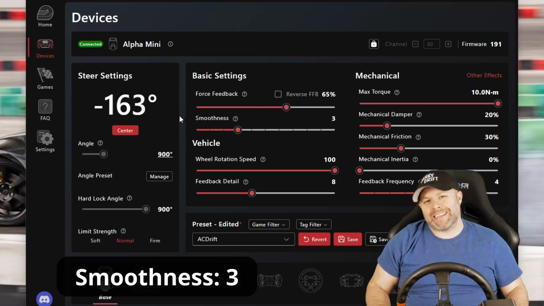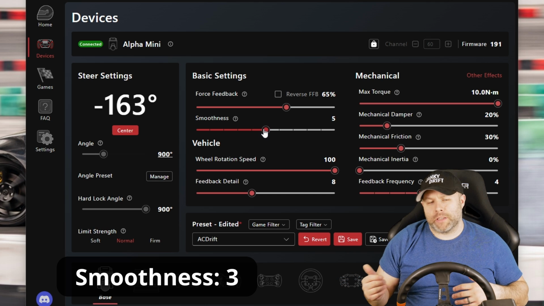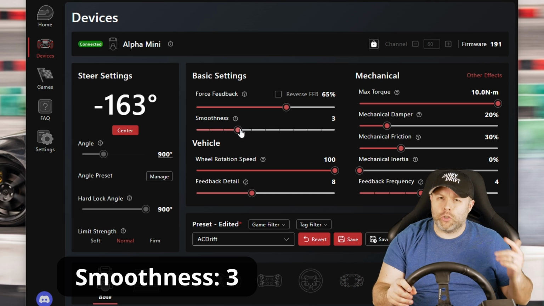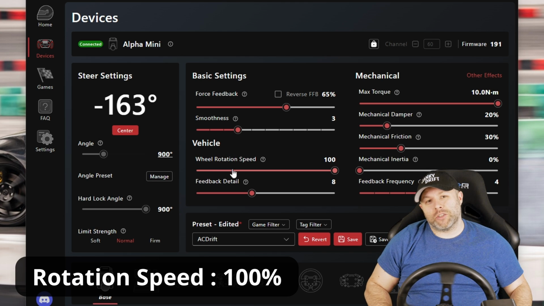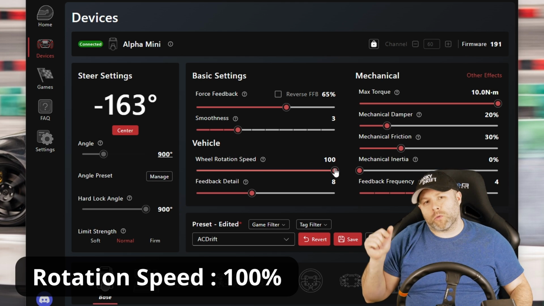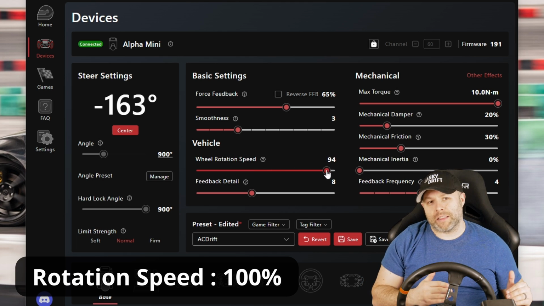Anyway, smoothness I set to 3. You could probably go a bit higher here, but this is where I personally like it. I think if you go too high on smoothness, you lose some of that raw feedback from the road. Wheel rotation speed I set to 100%. And what I found for wheel rotation speed is that the higher you set this, the more likely you are to get clipping at higher force feedback settings. I know the interface says that this is independent from other settings, but this has not been my experience. There definitely seems to be a balance between force feedback strength and wheel rotation speed.